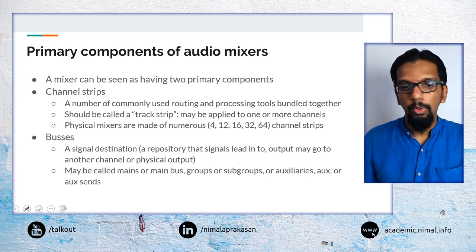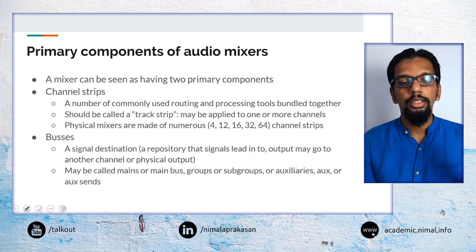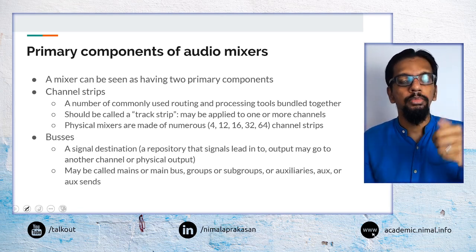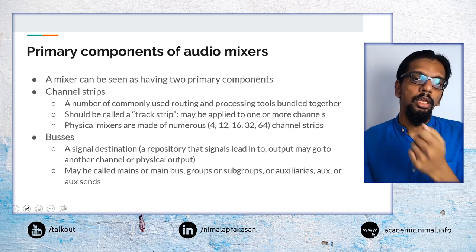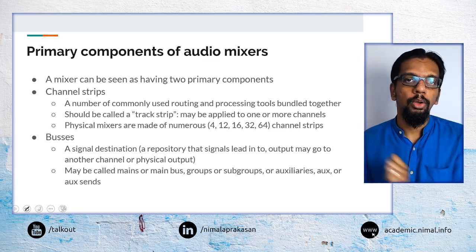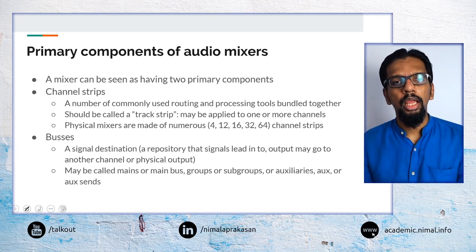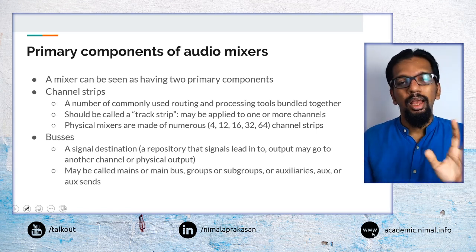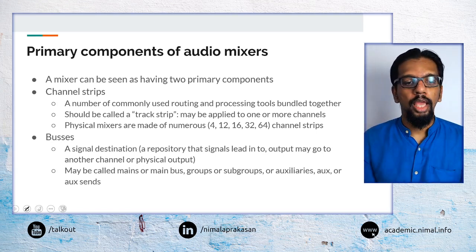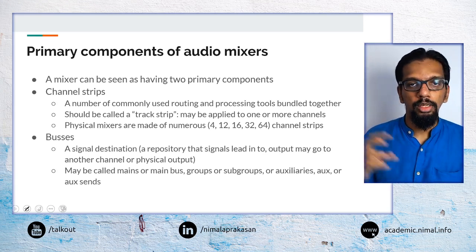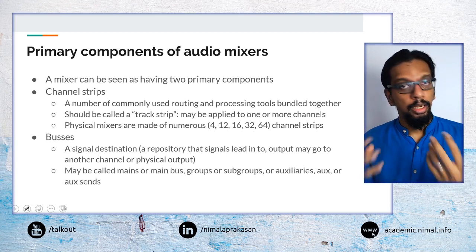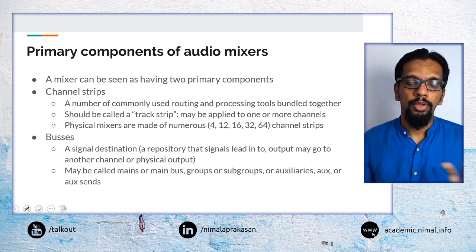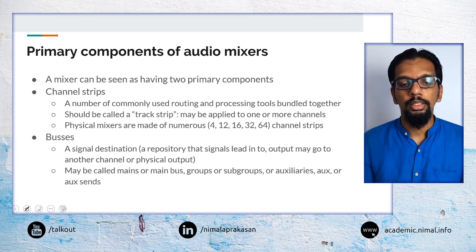We will look at these in a bit more detail later on, but the main thing to understand is that channel strips are these duplicates that may carry input signals or various other internal input signals, and they are the ones that are going to do processing for that. And then buses are basically destinations or outputs. So we can vaguely categorize channel strips as input parts and buses as output parts. That may not be true all the time, but it may be true most of the time, and it's fairly easy to understand.